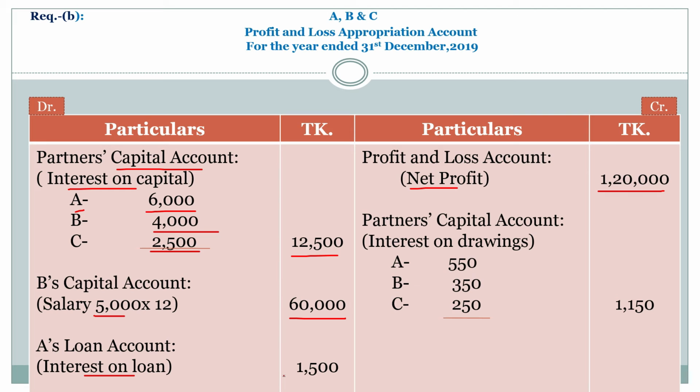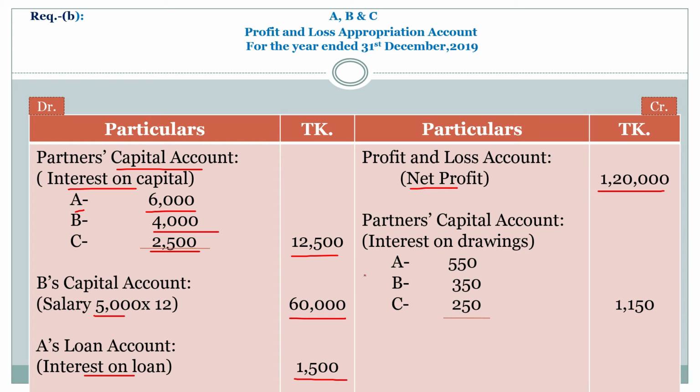Okay. Now B's capital account salary per month 5,000, so total 60,000 taka. A's loan account, interest on loan. My dear student, just mind it. A's loan account, that is interest on loan, always will be added to loan account. Okay, my dear student. So we have to write A's loan account, not A's capital account. 1,500 taka. Now trade expenses 900 taka.